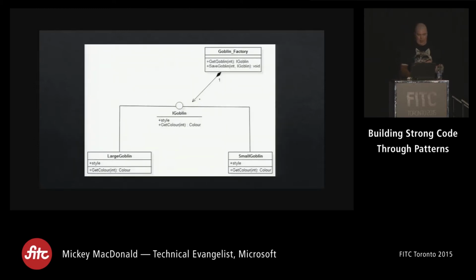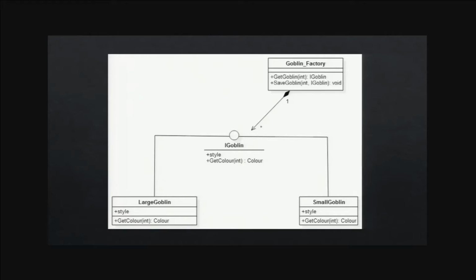So this is what the UML would look like for our goblin example. We have the goblin factory up at the top that stores and retrieves our goblins using get goblin and save goblin. Then we have our interface, which tells us what we need in order to use those. And then from there, we have our large goblin and our small goblin. Each one might have a different style or a different color. Actually, in this case, every large goblin will share the same style, every small goblin will share the same style, but each one can have a different color.